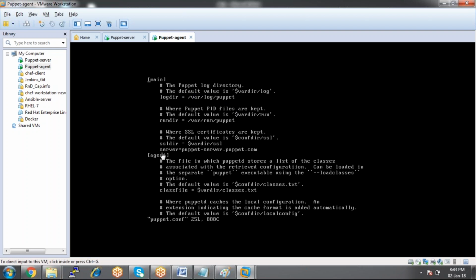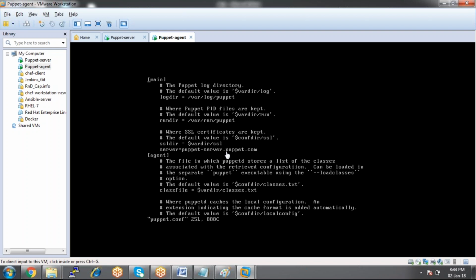In the main section, add server equals puppet server puppet.com. So what does it mean actually? Here I'm mentioning that this is the server for the client. Now I'm on my client machine, within the configuration file of the client. On this client machine, we need to mention that this is the server.